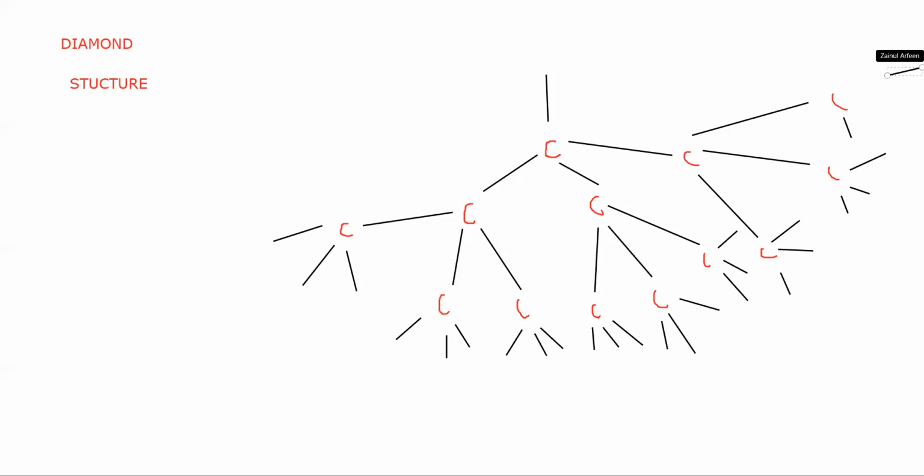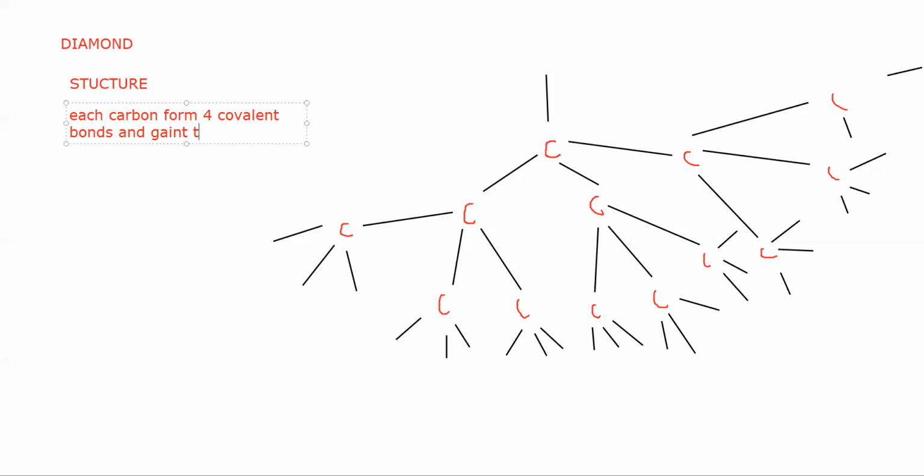So how do we explain this structure? Each carbon forms 4 covalent bonds, and it is a giant structure.